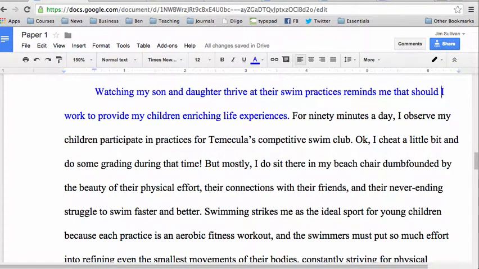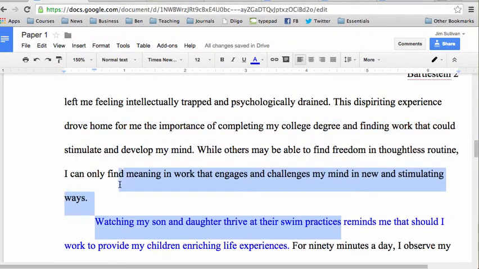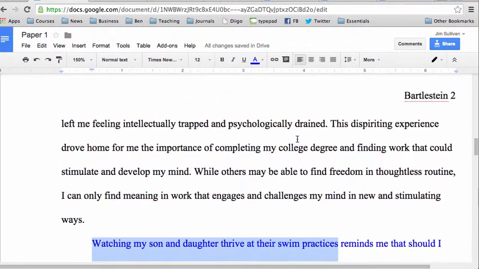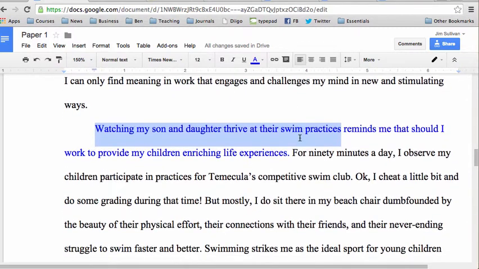I'm calling that insourcing. So let's look at the topic sentence. I put it in blue. You'll see on the one hand, I've got the specific experience, which is watching my children at swim practice. Then I've got the active verb, reminds, something happens. And then I have the reason for work.